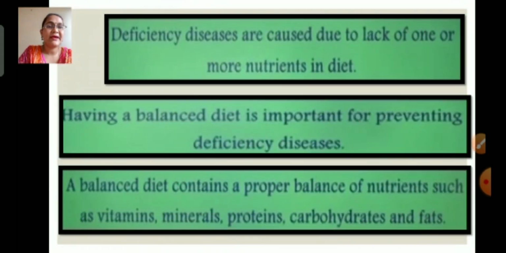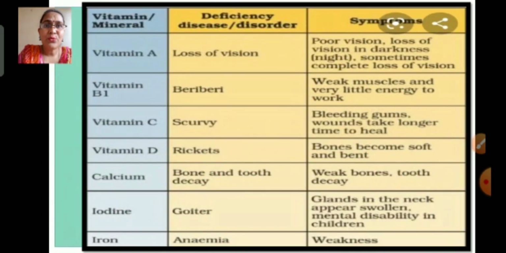Now we will summarize what we have studied in today's session. In today's session, we have seen that deficiency diseases are caused due to the lack of one or more nutrients in the diet. Having a balanced diet is important for preventing deficiency diseases. And a balanced diet contains a proper balance of nutrients such as vitamins, minerals, proteins, carbohydrates and fats. Now we'll see the chart of deficiency diseases and their symptoms.